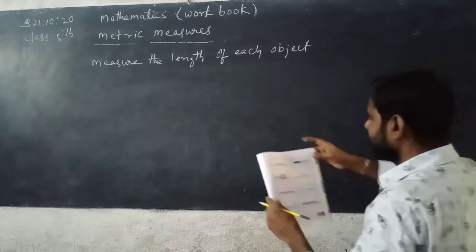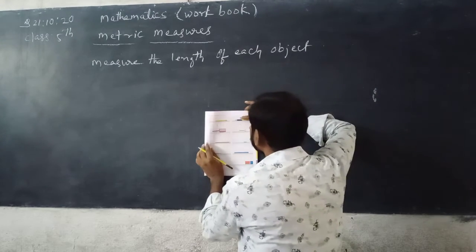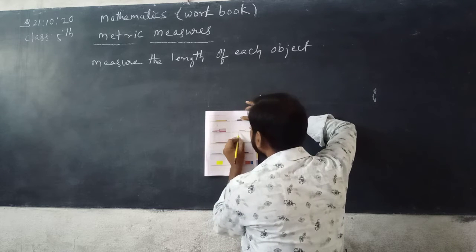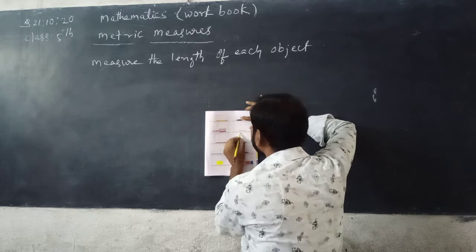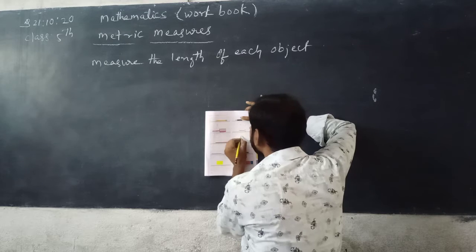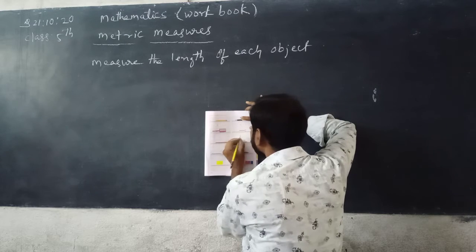Now next one, see here, pin. You can start, see here, from 5 centimeter to 10 centimeter. How many? 5 to 6, 1 centimeter. 1, 2, 3, 4, 5 centimeter. You can write 5 centimeter.